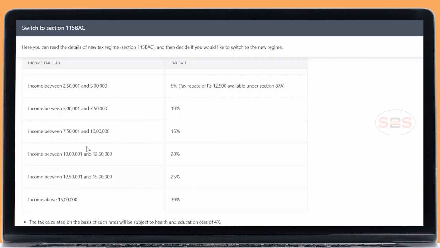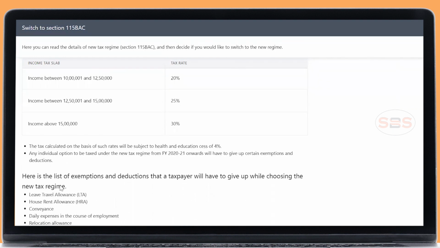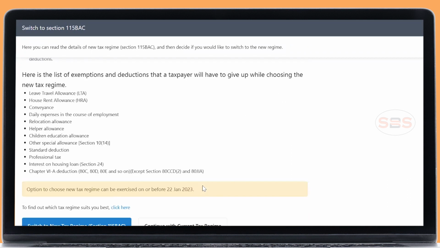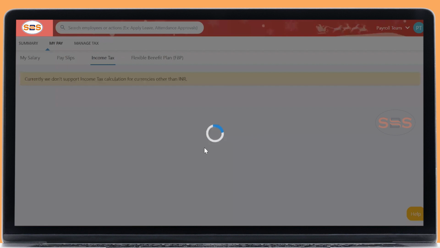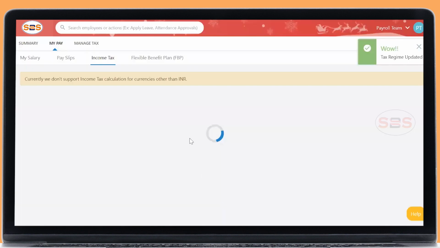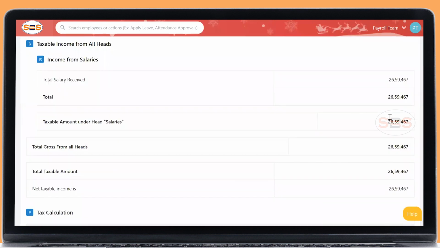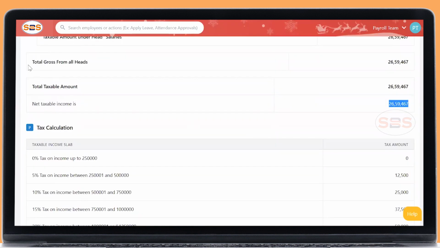This is the new tax regime, where all your exemptions will not be allowed. These are the exemptions which will not be considered. Even HRA and your social benefits, nothing will be considered. If you click switch to new tax regime, this will be your liable tax to pay. If you see the computation on a real-time basis, no exemptions will be allowed, and the total earnings in my account have been calculated with the new tax regime.